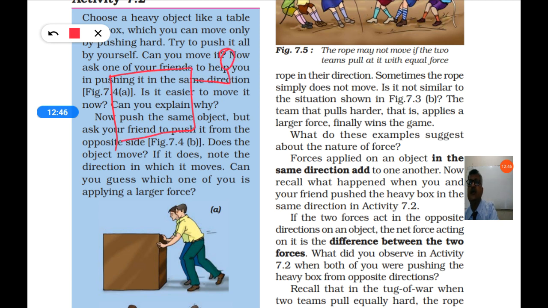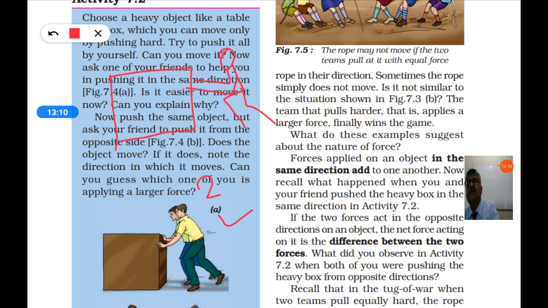Yourself, you try to push the box. So then you will feel it very hard to push the heavy box. But in the second diagram you see two boys: you call your friend and try to push the same box. So now what will you feel?